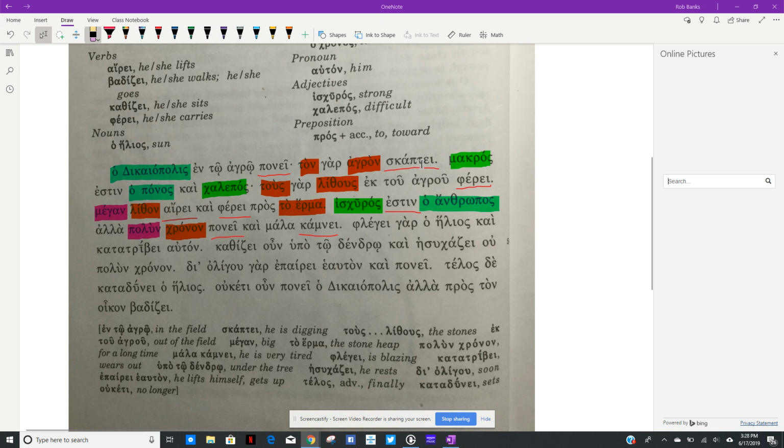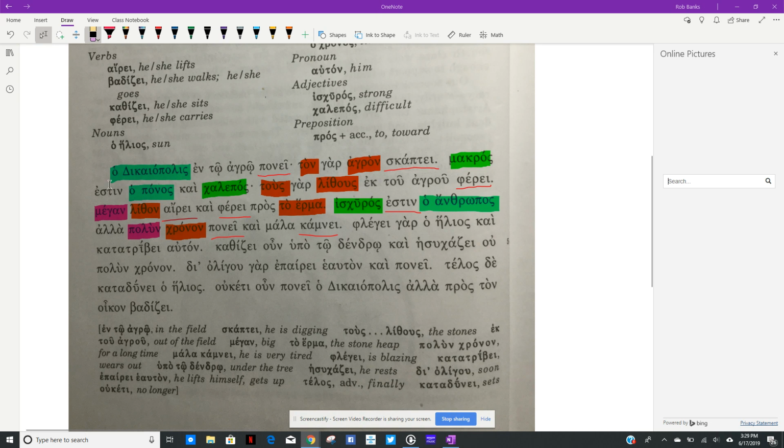Ton gar agron skaptei. So gar, for, signals a sensible cause. Remember the postpositives we saw? He is digging the field. So ton agron is accusative, right? The on, both on the article and the noun, tells me that. Later, you'll find out that the ton indicates it's masculine, and the on here indicates a second declension. So there will be a lot more to talk about with case endings, but for now, know this is accusative. So ton is accusative, ho is nominative, and os is nominative, and on is accusative. Want to get that down.